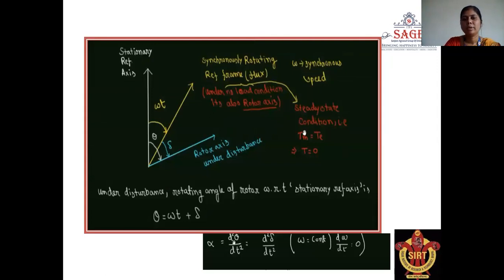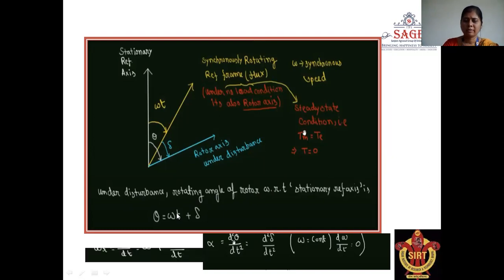In this diagram, you can see theta is an angle. Here, this white line shows the stationary reference axis. This one is the synchronous rotating reference axis, and this one is the rotor axis under disturbance. Whenever a disturbance occurs, the rotating angle of the rotor with respect to the stationary axis, theta, is equal to this plus this, meaning theta is equal to omega t plus delta.